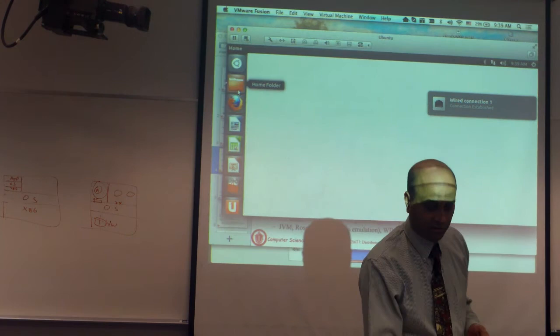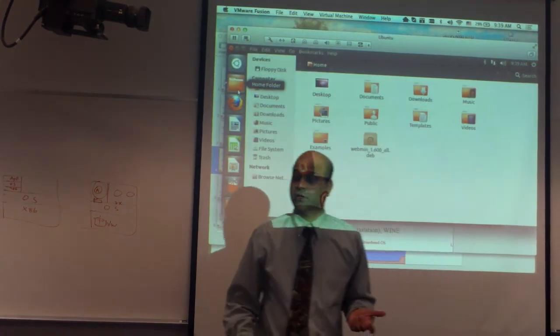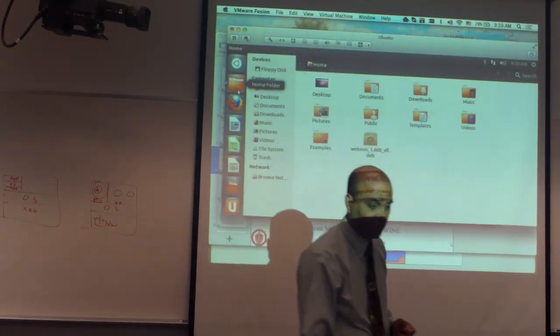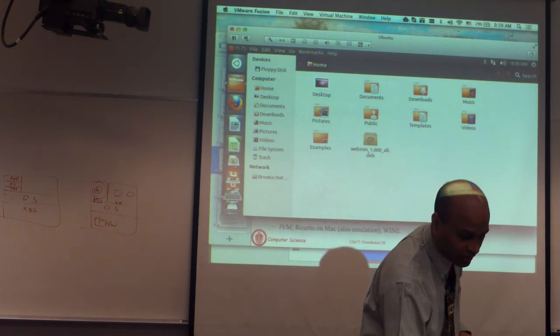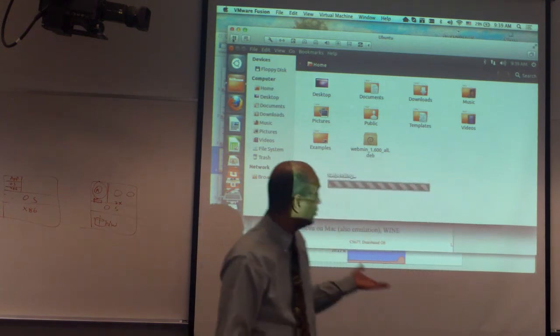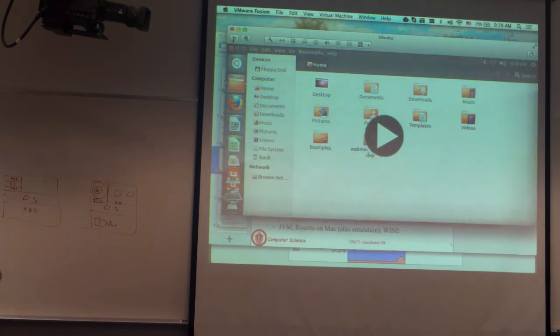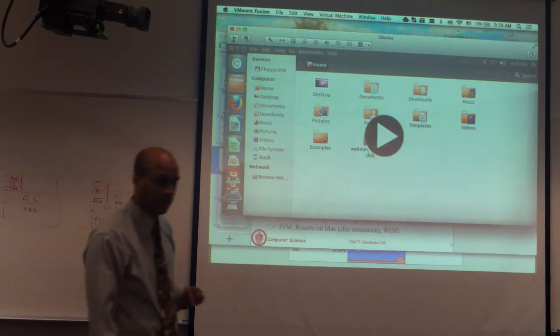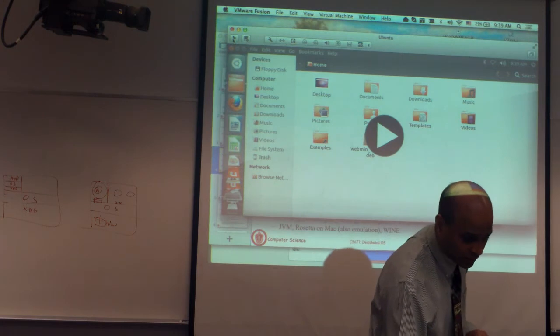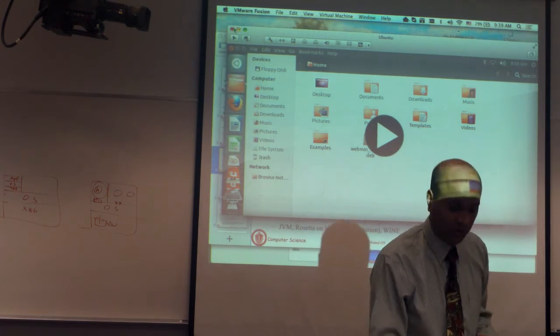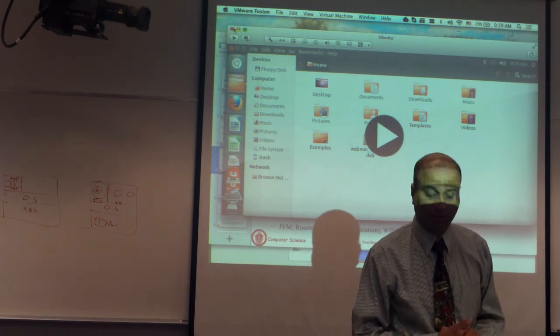You can start this virtual machine, you can pause it, which is the equivalent of stopping the machine. You can power cycle it in software and things like that.